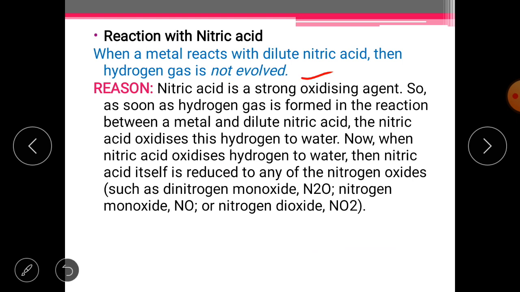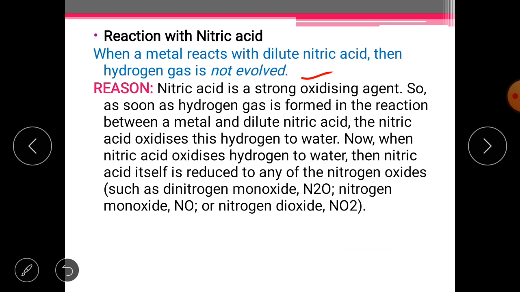So let's find out the reason behind it. The reason is nitric acid is a strong oxidizing agent. It is such a strong oxidizing agent that the hydrogen gas produced when a metal combines with dilute nitric acid is oxidized into water.